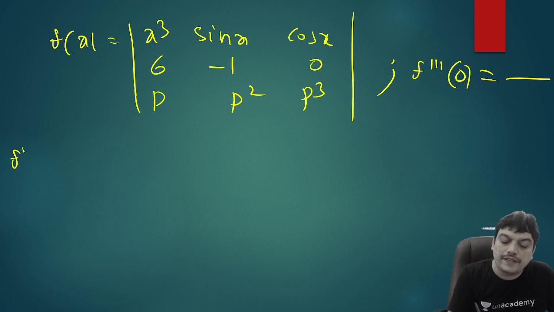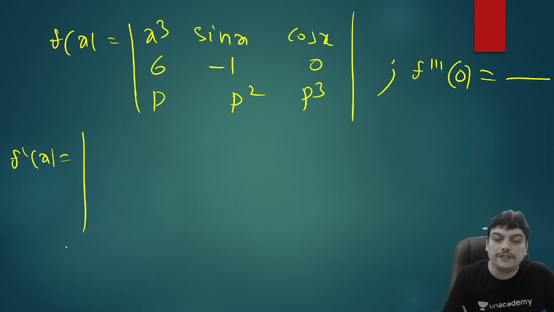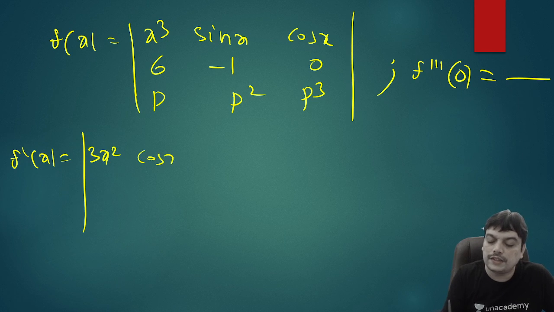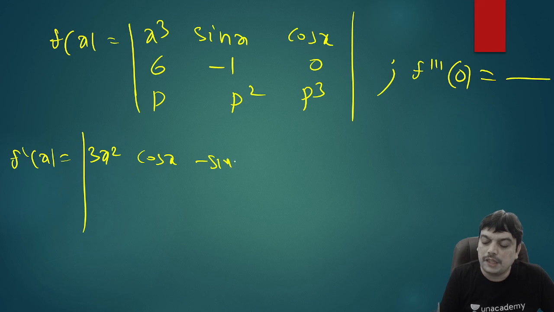So when you write the first derivative, we'll be differentiating the first row. So x cube has a derivative 3x square, sin will have a derivative cos, cos will have a derivative minus sin. Remaining rows you write the same, that is 6, minus 1, 0, p square, p cube.